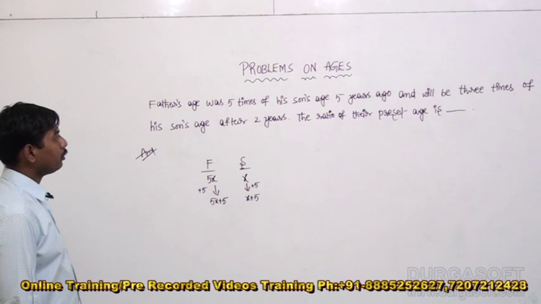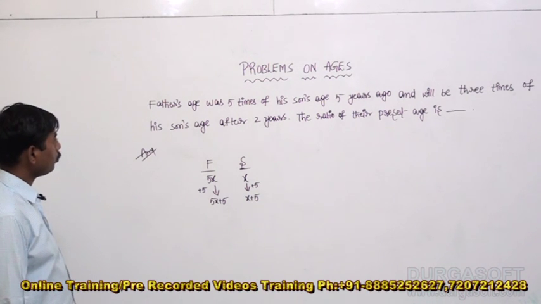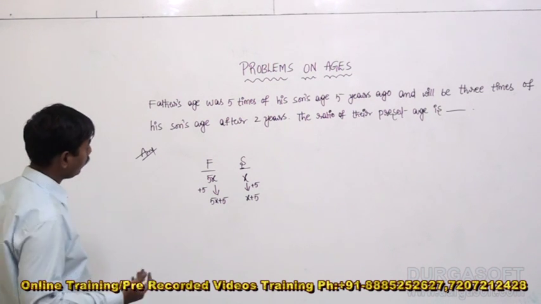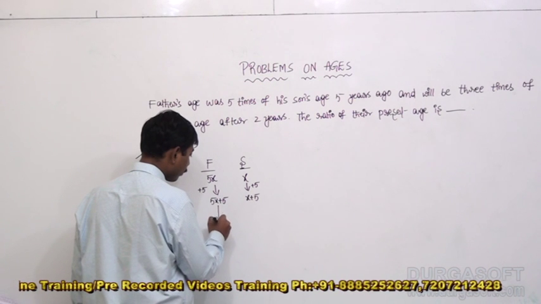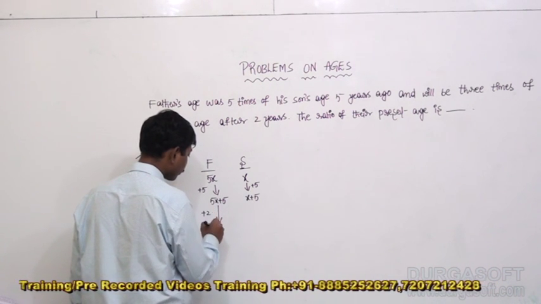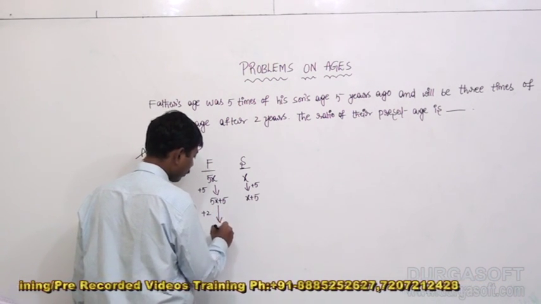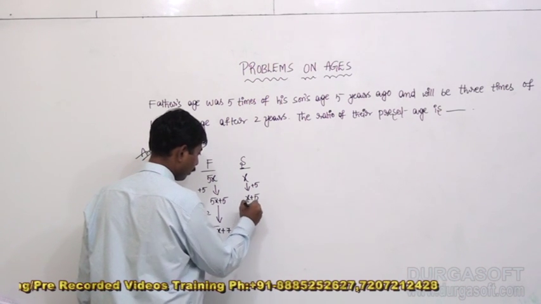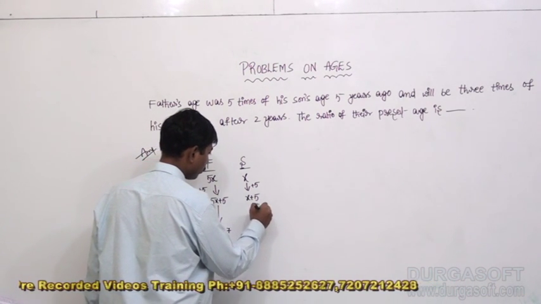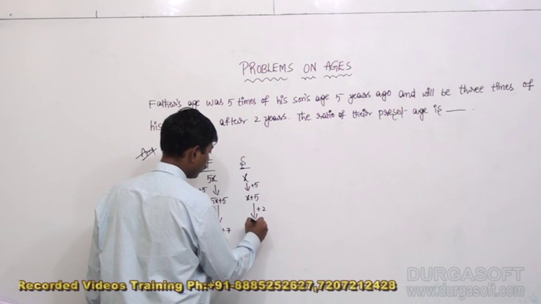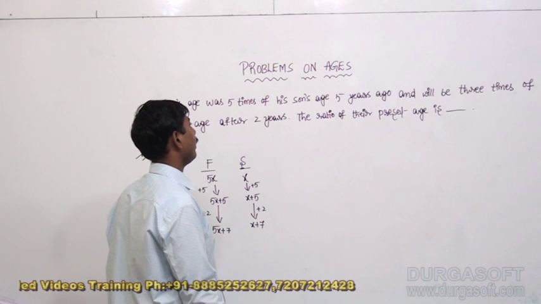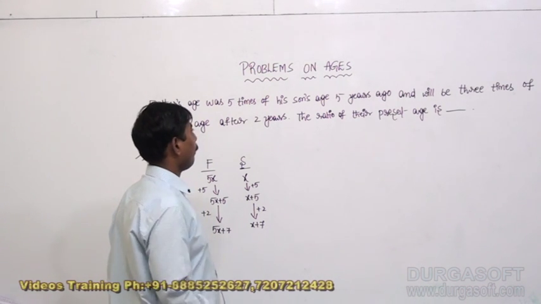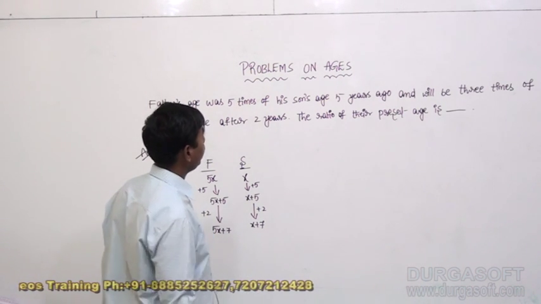After 2 years, the age of father would be 5x plus 7, and the age of his son x plus 7.